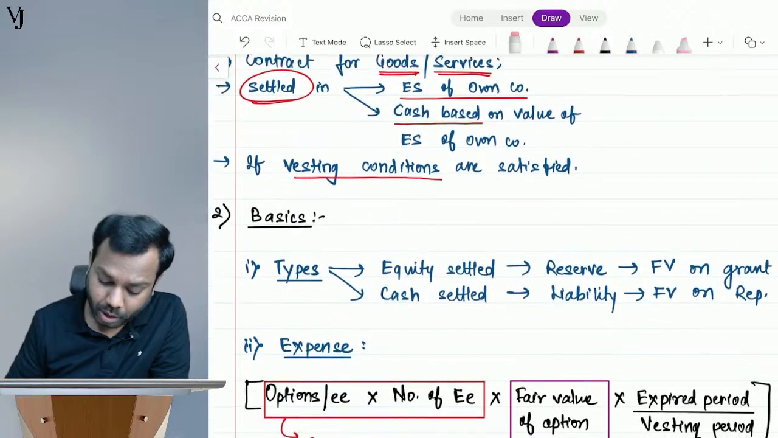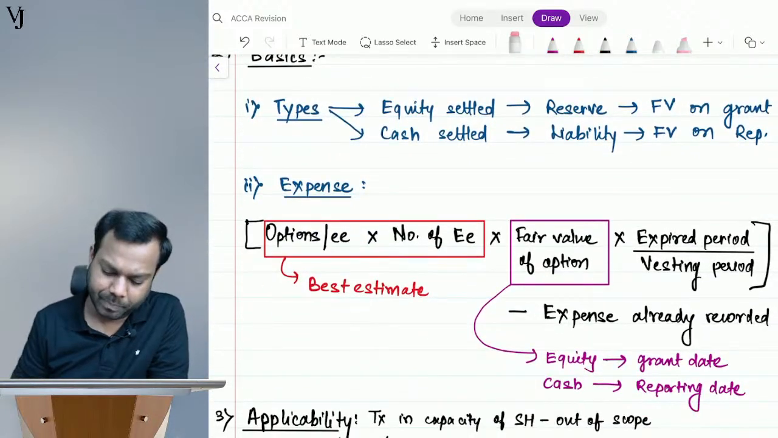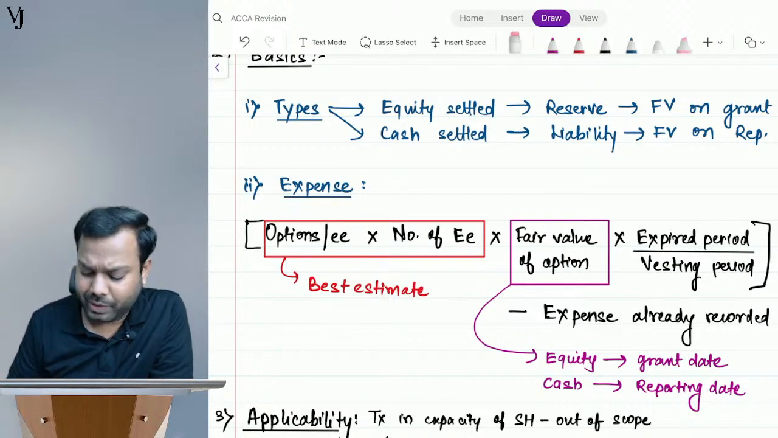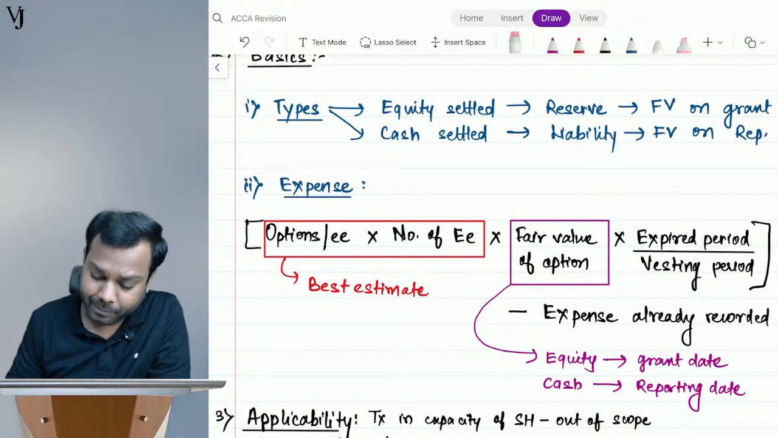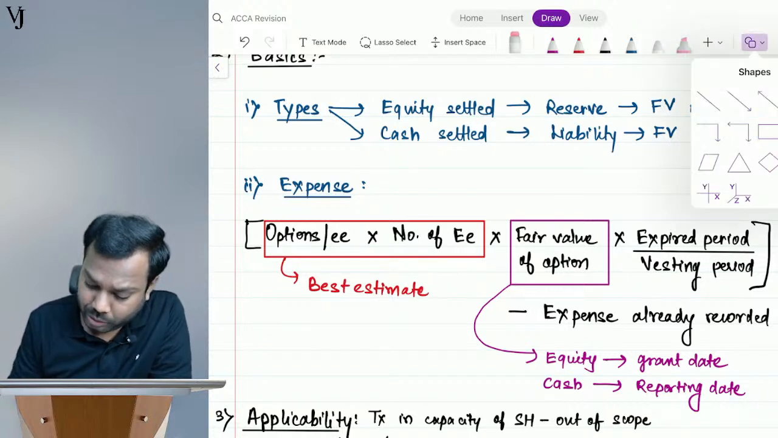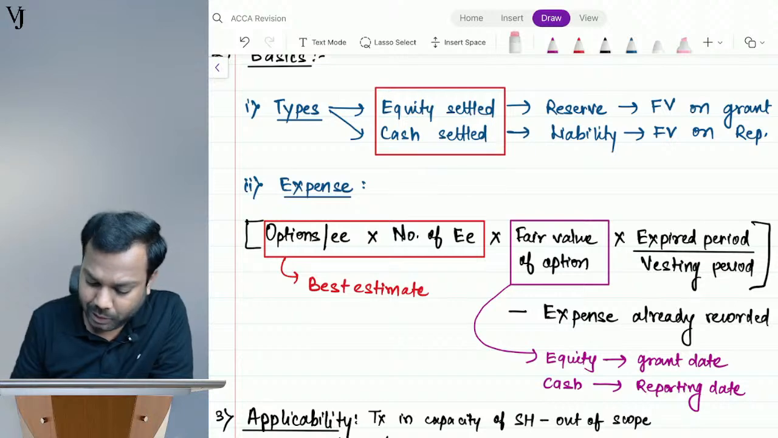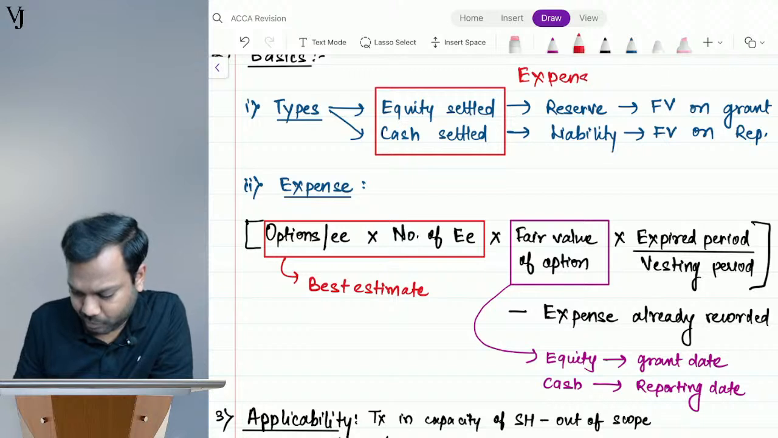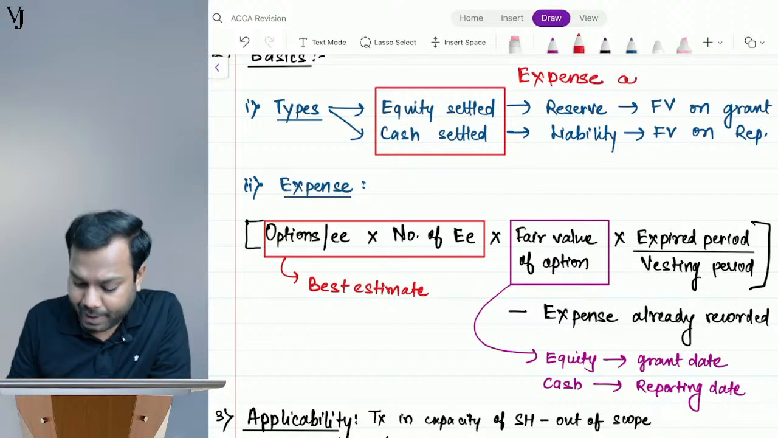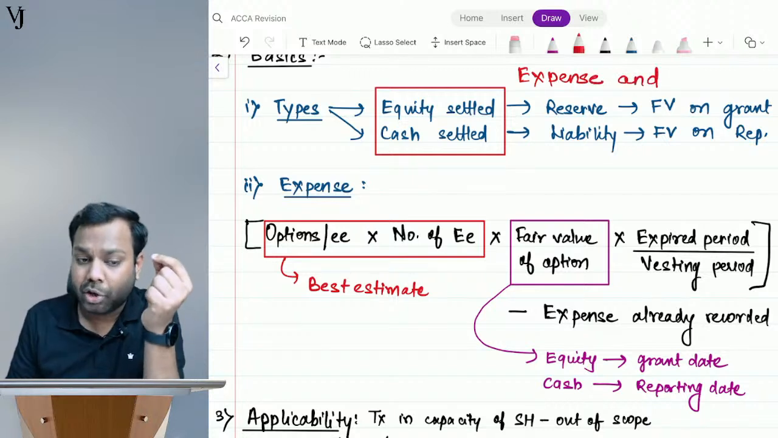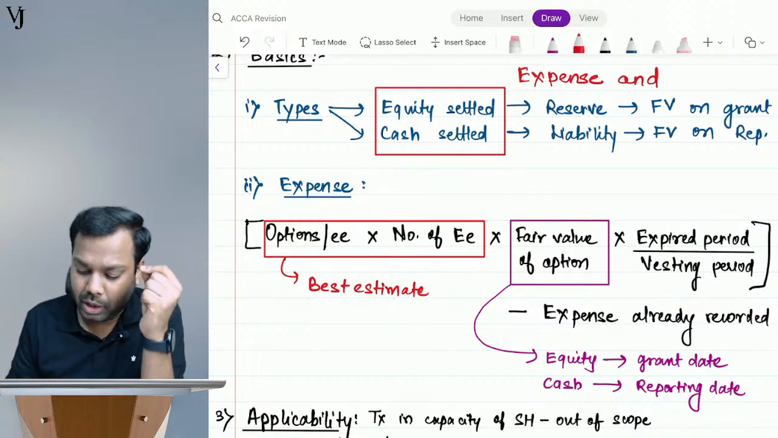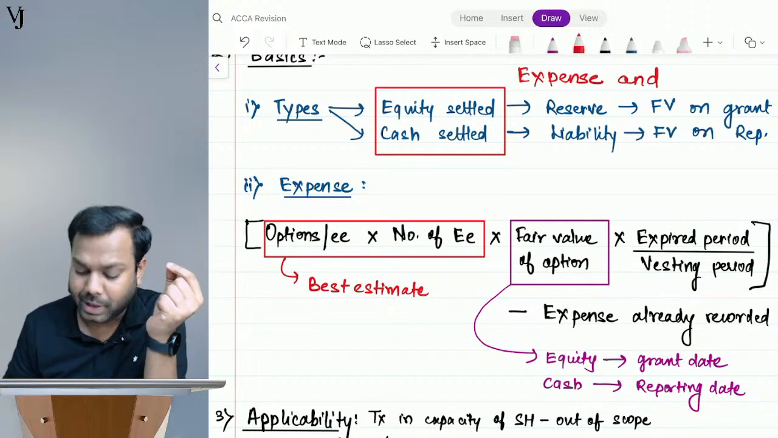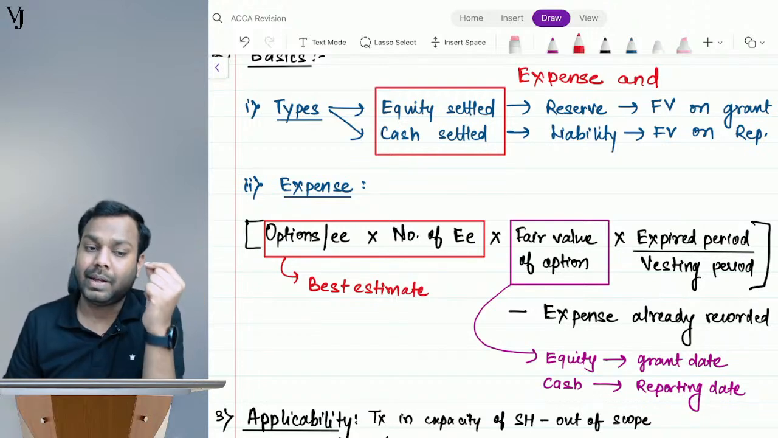Now, basics about share based payments. Understand, share based payments can be of two types, equity settled and cash settled. Whether it is equity settled or cash settled, in both cases we record expense, and the corresponding credit is given to reserve in case of equity settled, and the corresponding credit is given to liability in case of cash settled.